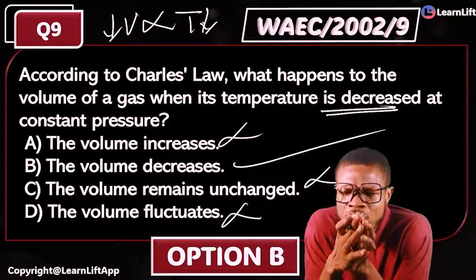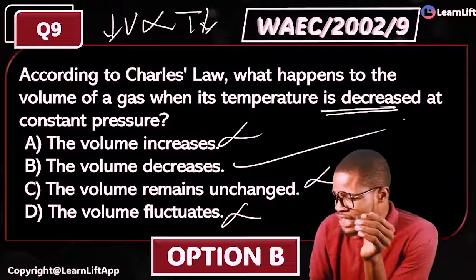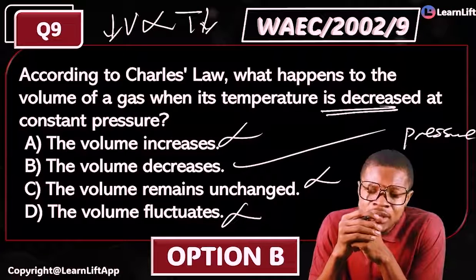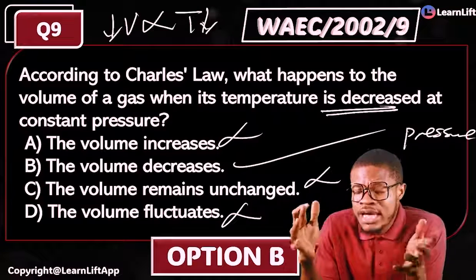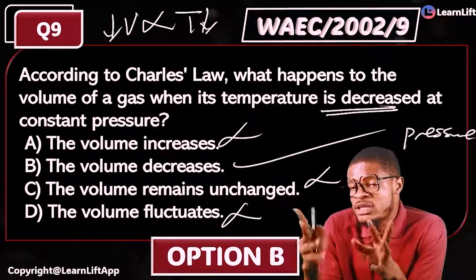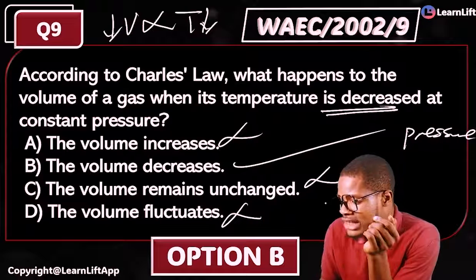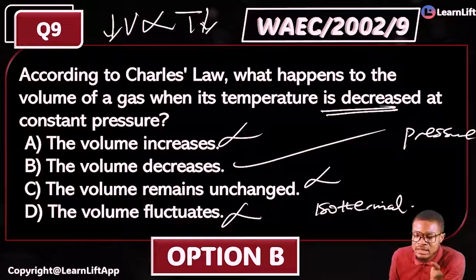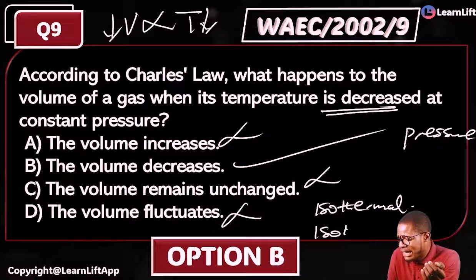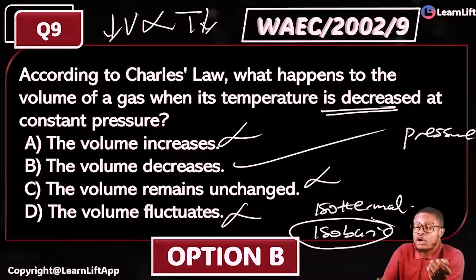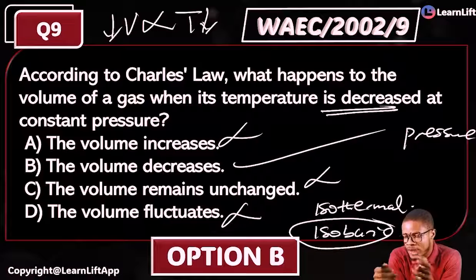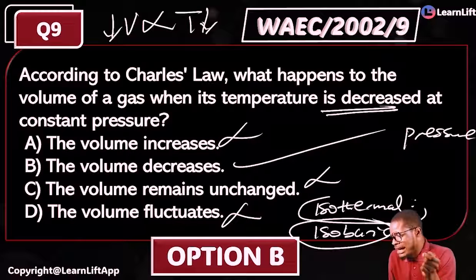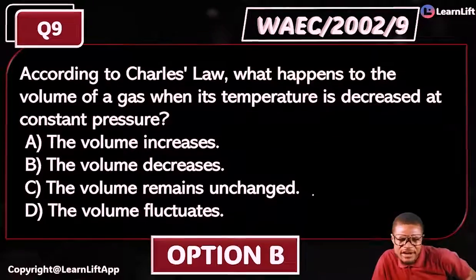And again, what is constant in Charles' law? Pressure is constant in Charles' law. I told you that temperature is constant in Boyle's law. Because temperature is constant in Boyle's law, we said that Boyle's law is isothermal. Now, in Charles' law, pressure is constant, so Charles' law is isobaric. Boyle's law is isothermal. What is constant there? Temperature is constant.